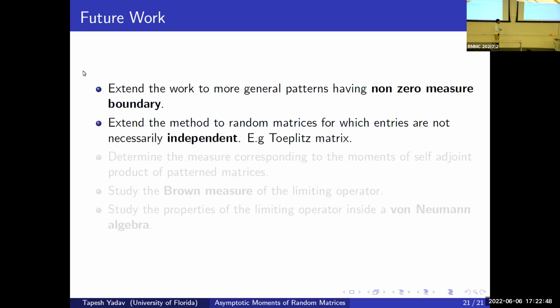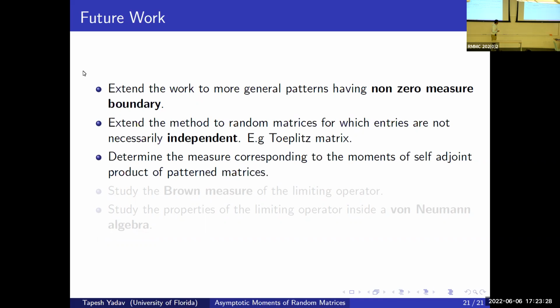Another direction is matrices whose entries are not necessarily independent, for example, the Toeplitz matrix. There has been some work which I tried to do, and if nothing else, the work that we tried at least gives us the right kind of normalization. For example, if we take a Toeplitz random matrix, then the normalization which we used throughout these slides, 1 over capital N raised to the power n plus 1, doesn't work. But there is another normalization which actually works for such cases. And this was seen using this method.